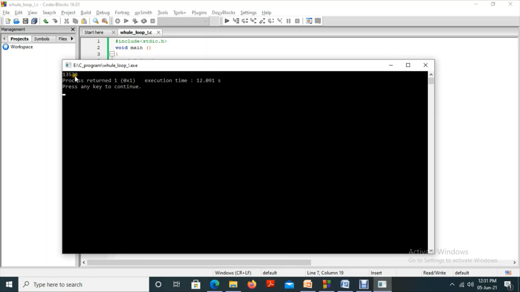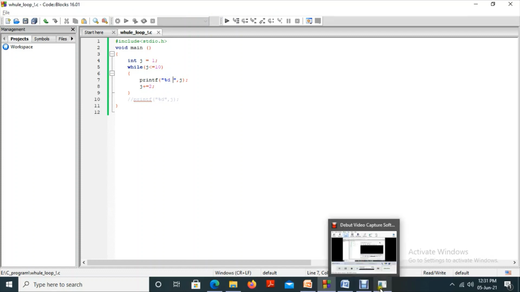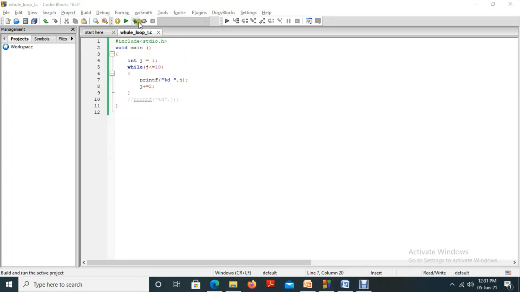Okay, 1 3 5 7 9. Why is it very close? Because I removed the empty space here. So if I add the empty space, let me check what the output will be.